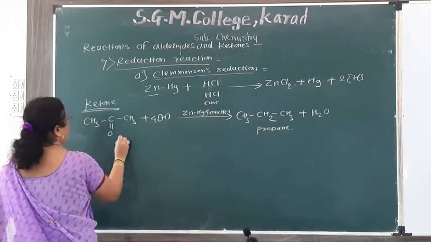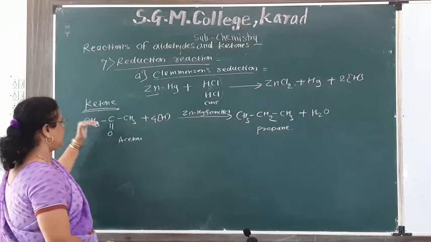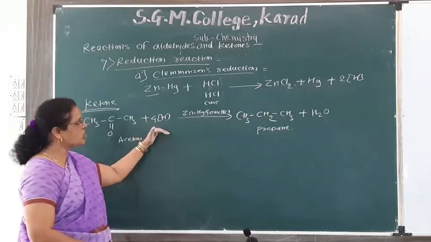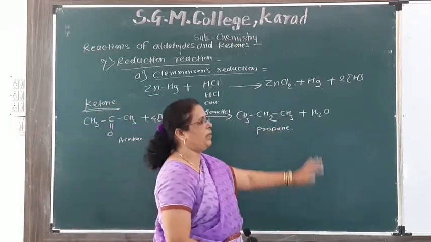This is acetone. So a ketone like acetone on reduction with zinc amalgam and concentrated HCl gives propane.